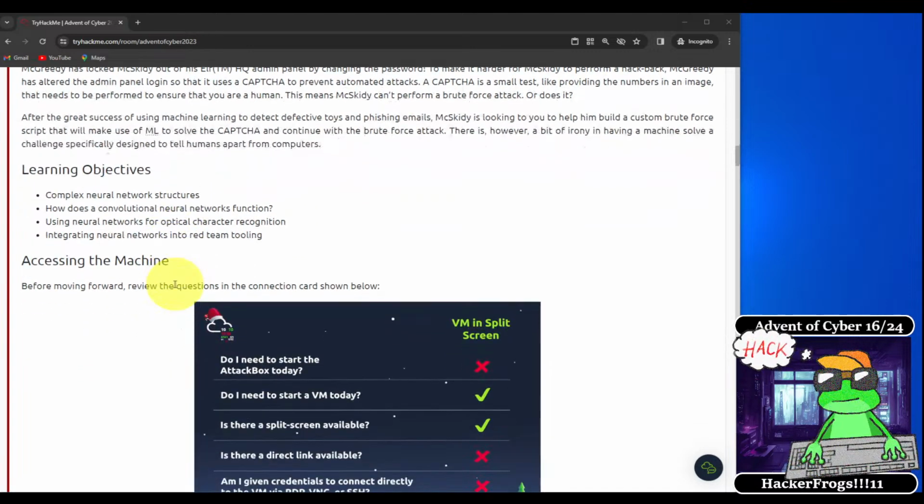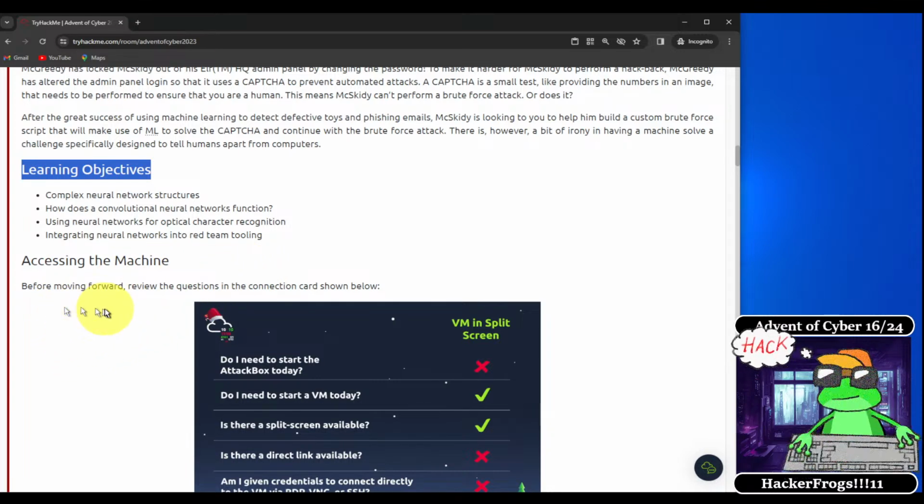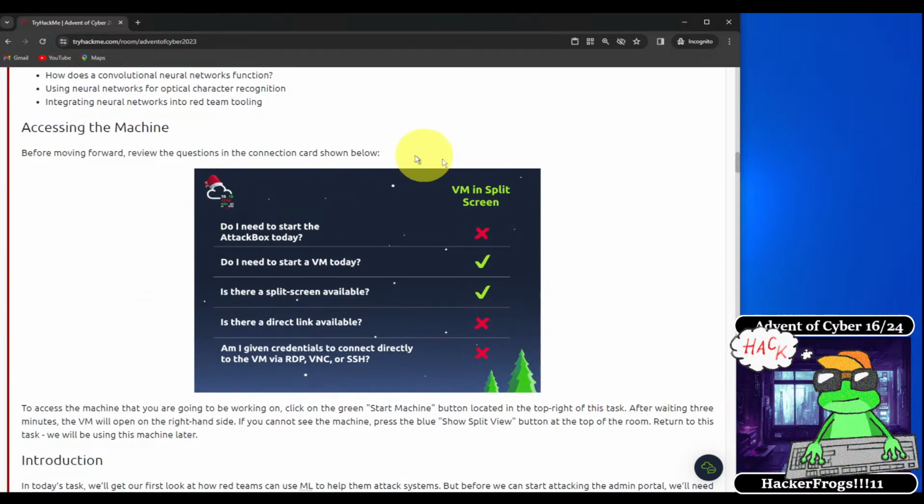All right, so what are today's learning objectives? Today's learning objectives are to learn about complex neural network structures, to learn about how a convolutional neural network functions, to learn about using neural networks for optical character recognition, and to learn about integral neural networks in red team tooling.